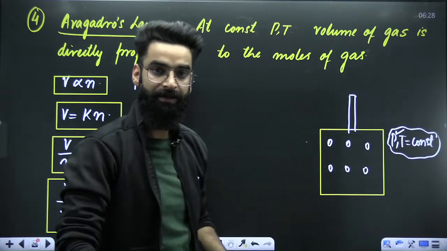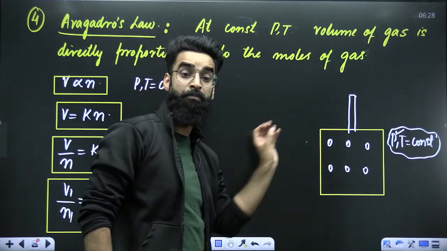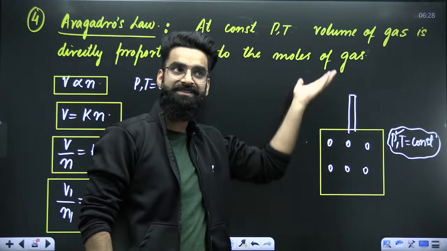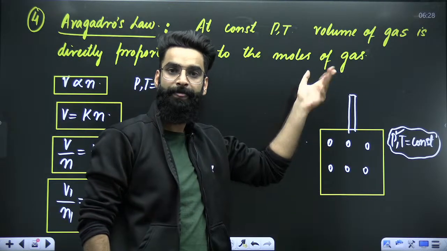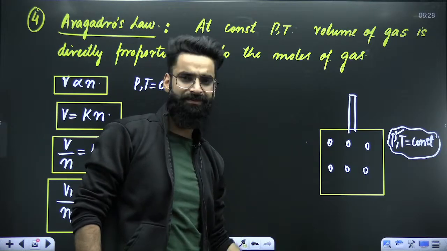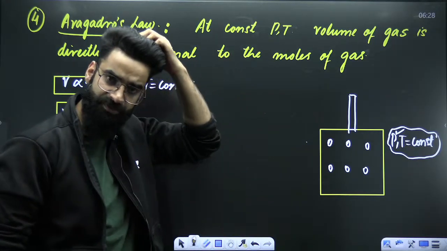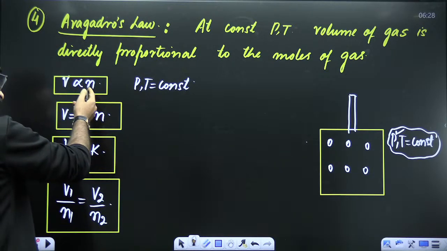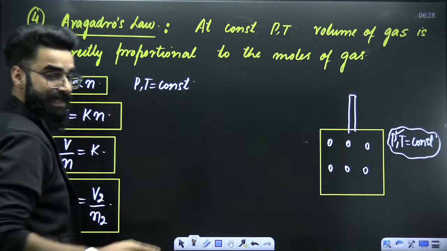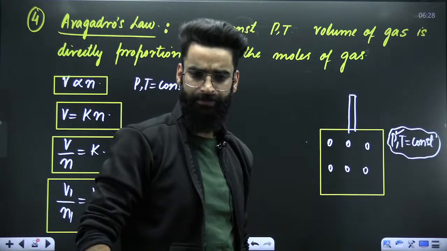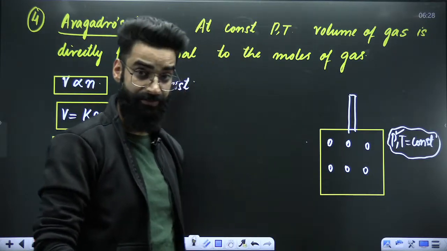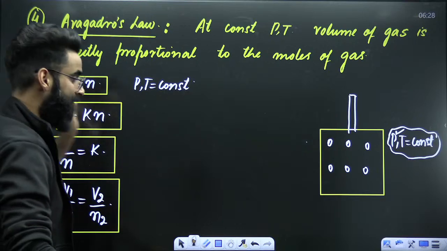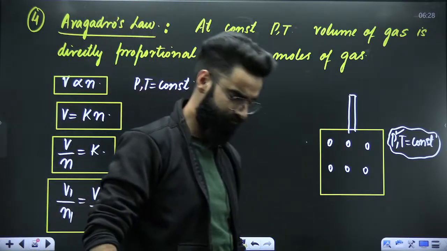So what happened? Basically, by the introduction of more moles in the container, the piston went up. The volume of the container increased. That means the volume of the gas increased. That's what I was telling you, right? On increasing the moles in the container, the volume of the gas increases. I hope this is clear.